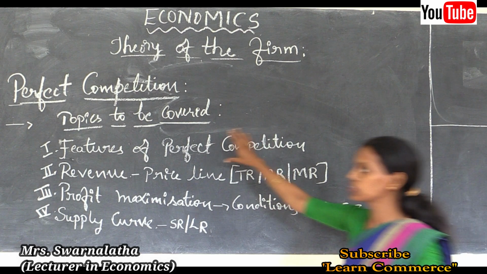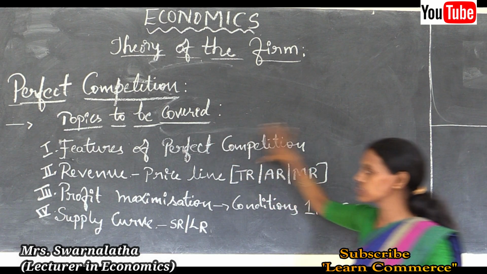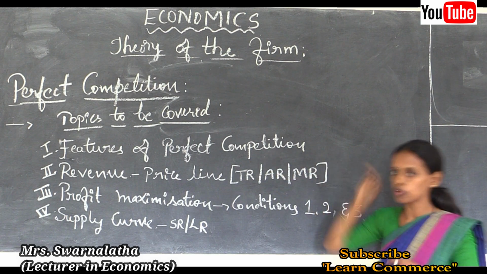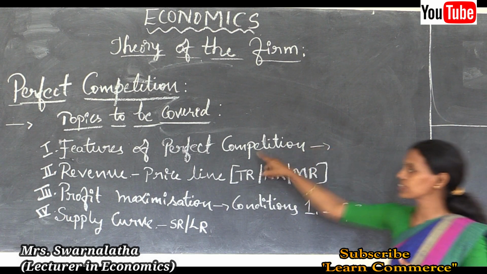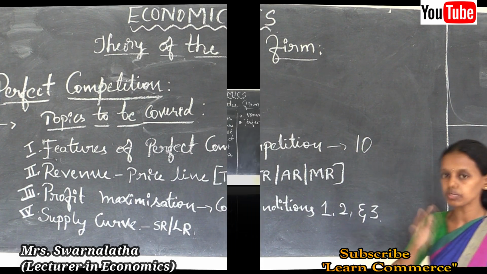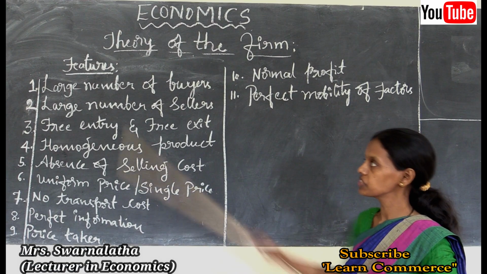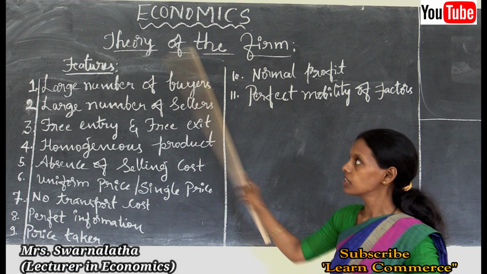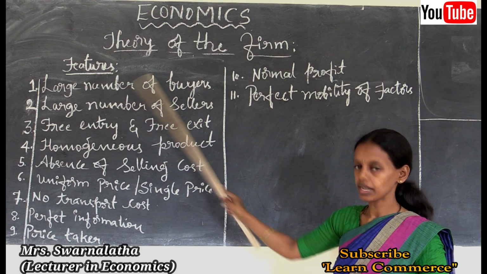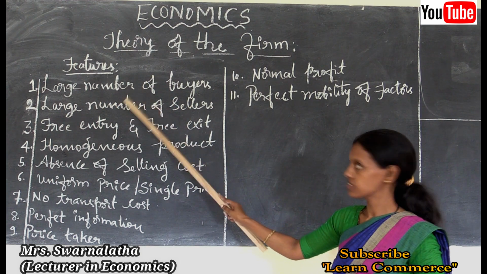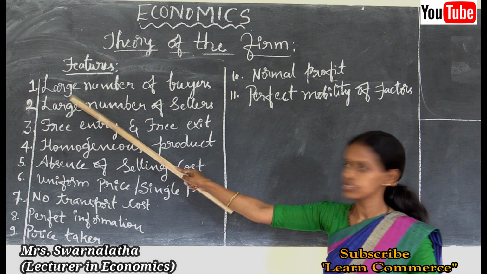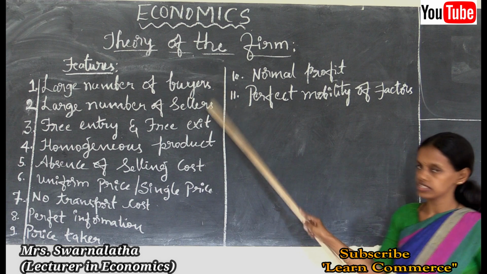First we are going to see the main features of perfect competition. Perfect competition is characterized by 10 main features. So let us see them one by one. Let us examine the features of perfect competition. Features are nothing but the characteristics of a perfectly competitive market, how the market runs.